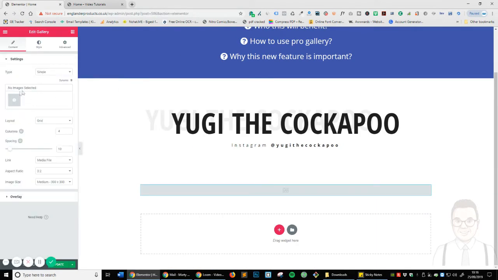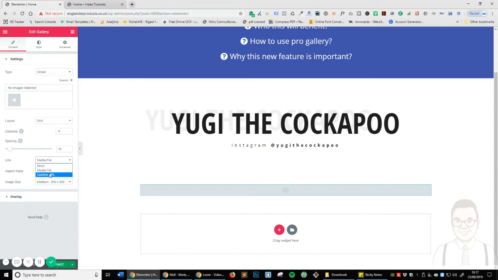This is where the images selected is where we actually input the images. The grid type, you've got grid, justified, etc. And we're going to explore that. And you've got columns, spacing, which is between the images and what not. You can choose if you want to link everything. So if you don't want to link on the images, that's fine. If you want to download the images, that's fine.